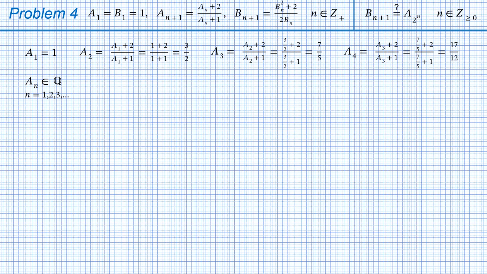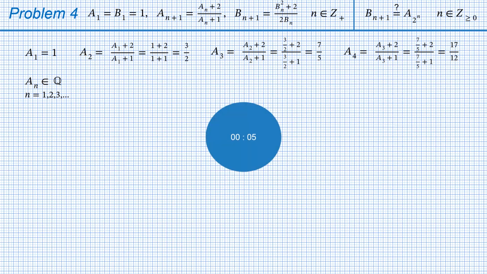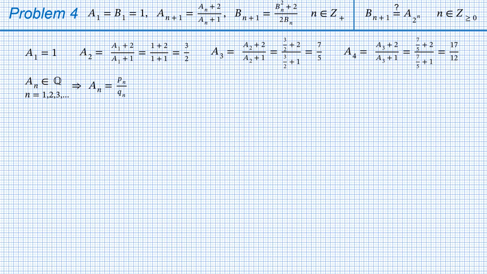Guess what we are going to do next? So we write An equals Pn over Qn, where Pn and Qn are integers. And quite obviously we need recursive formulae for Pn and Qn. Let's see what we can get out of the recursive formula for A.